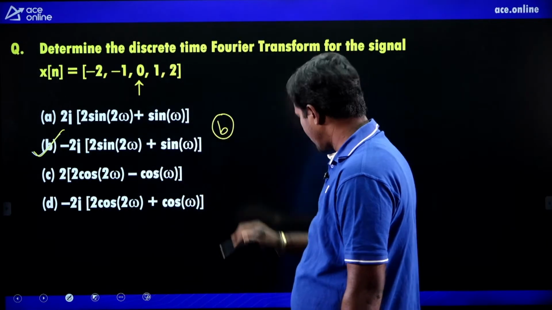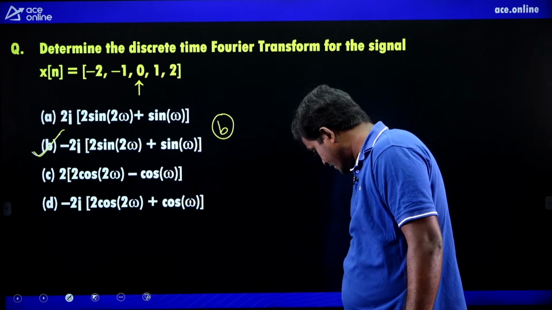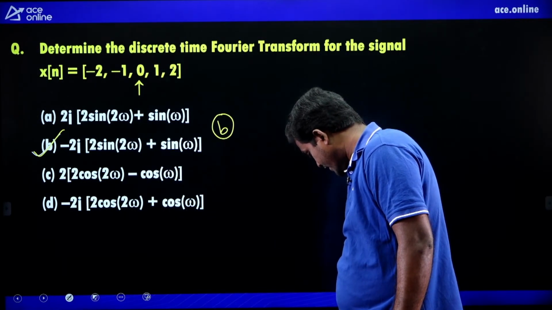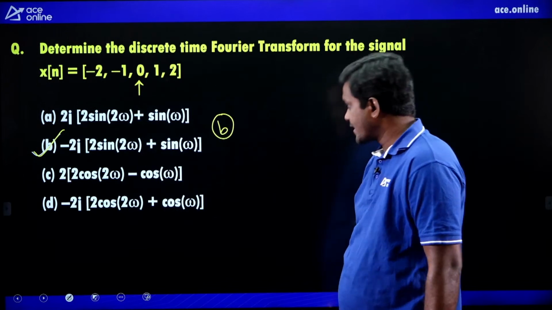So what is the right option? B. Correct. Your answer is correct. Yes, B is the right option. Next one.